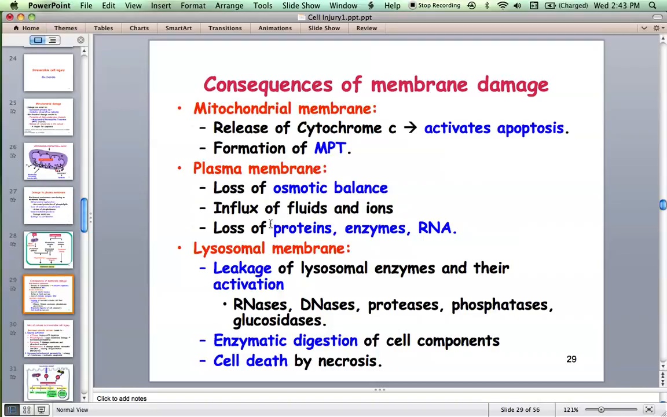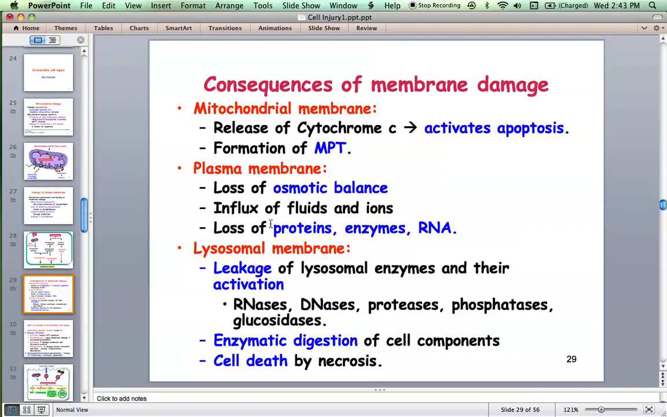And when the lysosomal membrane is broken, what happens? Lysosomal enzymes are released into the cell, and these enzymes can bring about autodigestion. The enzymes present in lysosomes are RNases, DNases, proteases, phosphatases, etc. They all start digesting the cell, and the cell will eventually die.